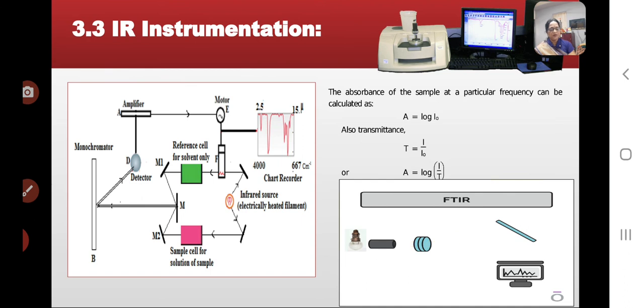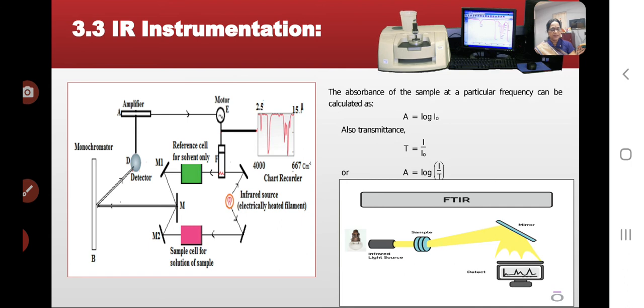Now the two beams from the sample and the reference are made to fall on the segmented mirror M, also called the chopper, with the help of two mirrors. The chopper rotates at a definite speed and reflects the sample and reference beams to a monochromator grating.